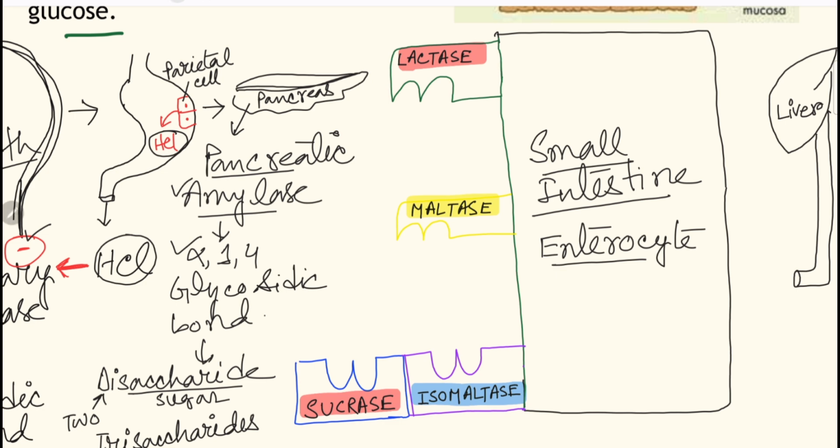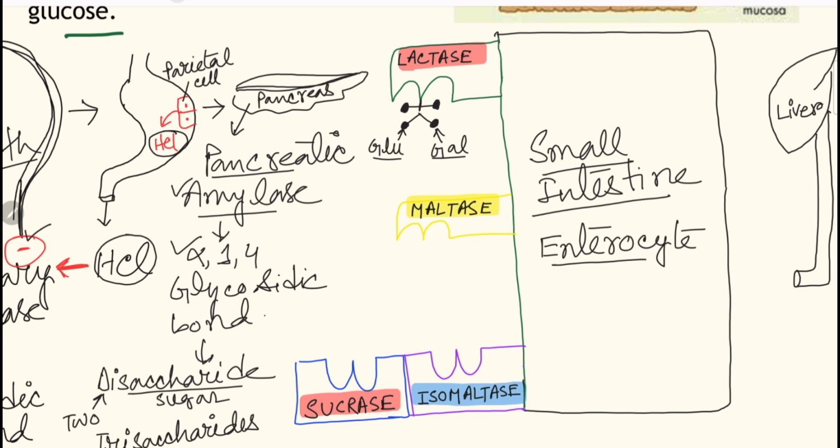Lactase splits lactose. Lactose is a disaccharide, so it will split that bond, this bond, and produce two molecules. One is glucose and another one is galactose.